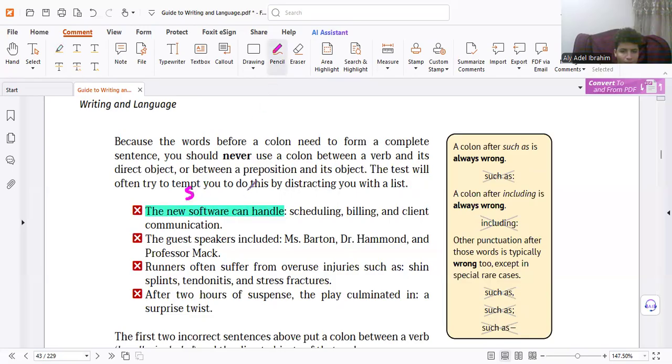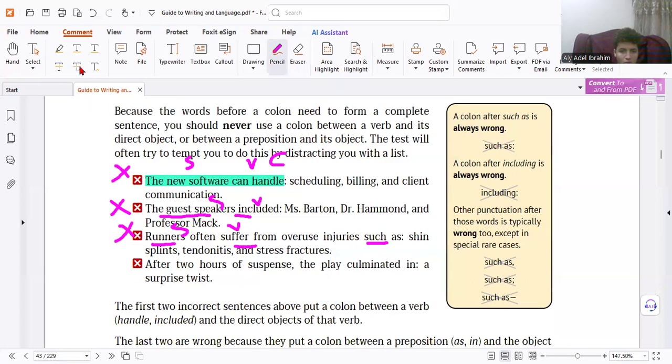Why? We have a subject, we have a verb, but we don't have a complete thought. So it's wrong. Again, subject, verb, but no complete thought. Wrong. Again, runners, subject, suffer from, verb, injuries such as what exactly? The meaning is not complete before the colon. Wrong.